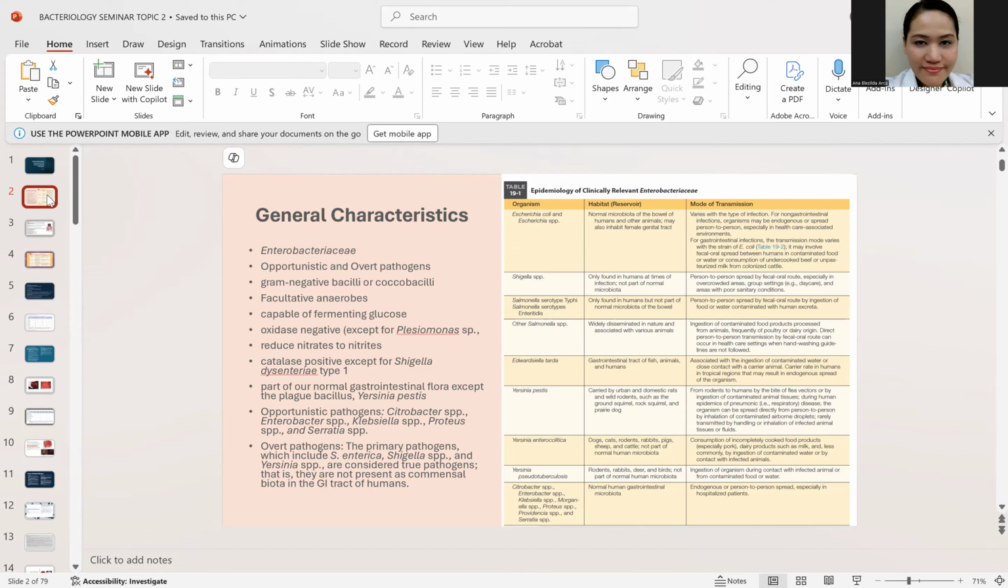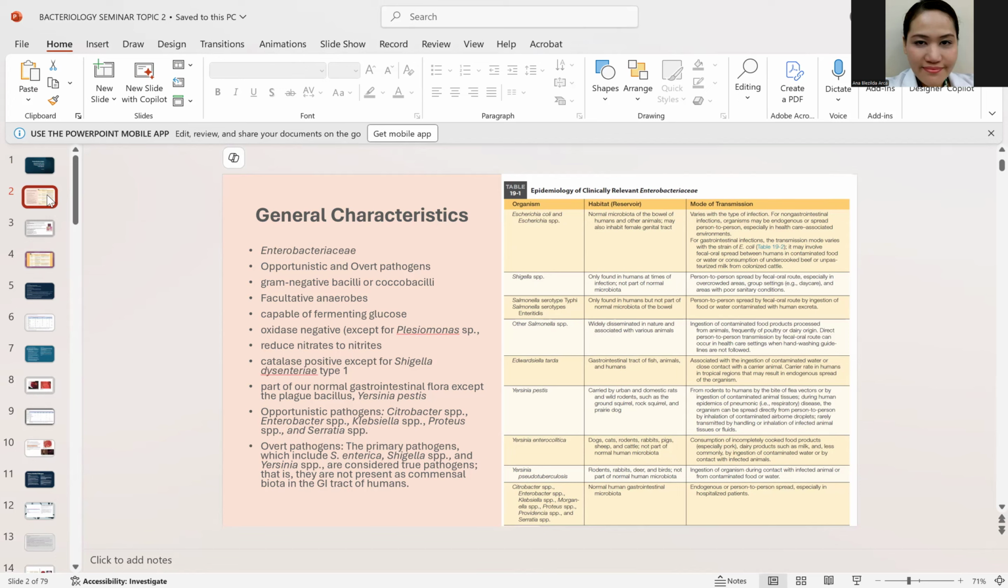Kapag naman true pathogen or overt pathogen, these are the ones that really can cause gastroenteritis or other infections. These are the true pathogens. And you have here your Shigella, Salmonella, and Yersinia. Those are the overt pathogens.